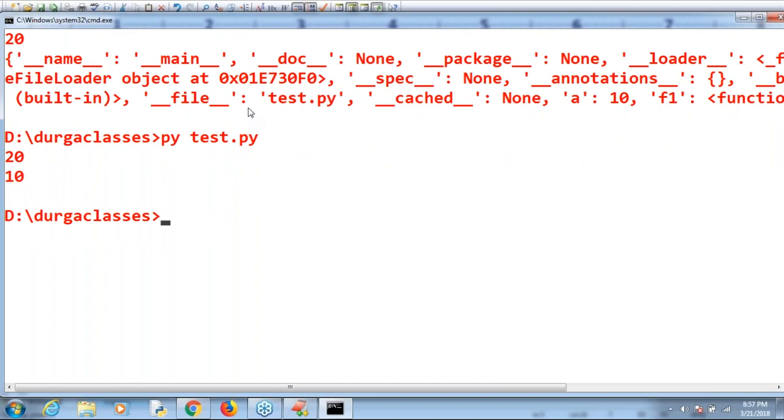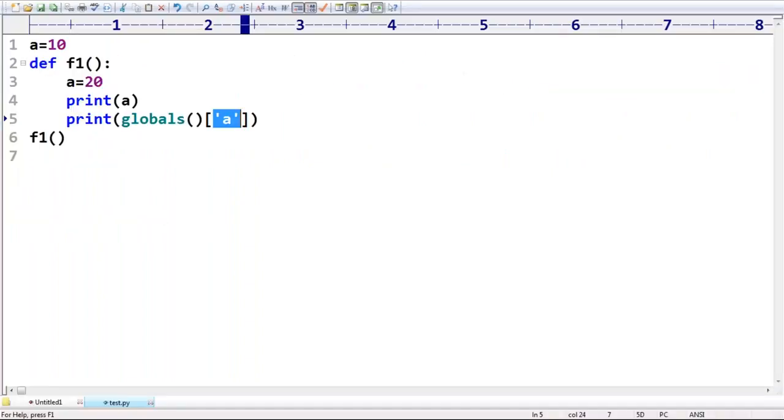Clear, right? So sometimes in an interview there may be a chance of being asked, sir, there is one global variable and a local variable. Inside the function, I want the global value, I don't want the local value, then what is the way? We require to use globals, Python's inbuilt function, and then like this. Now, happily, you can change it.